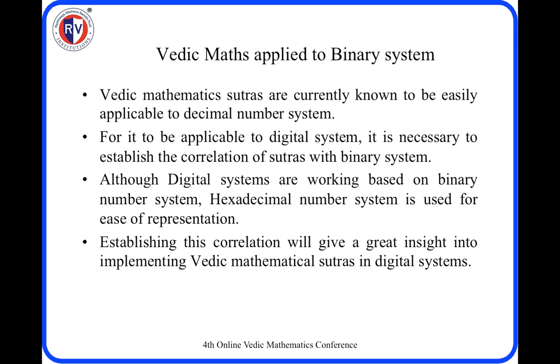Now let us look into Vedic mathematics and how we can think of applying this Vedic mathematics to the binary system. Vedic mathematics sutras are currently known to be easily applicable to the decimal number system. So for it to be applicable to digital systems, it is necessary to establish the correlation of sutras with the binary system. Although digital systems work based on the binary number system, the hexadecimal number system is used for ease of representation. Establishing this correlation will give a great insight into implementing Vedic mathematical sutras in digital systems.